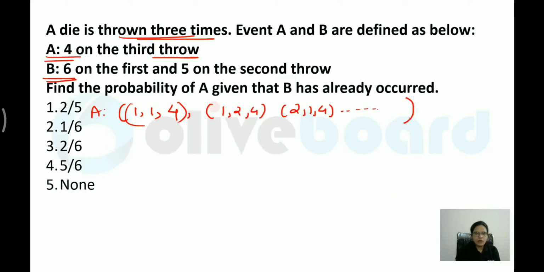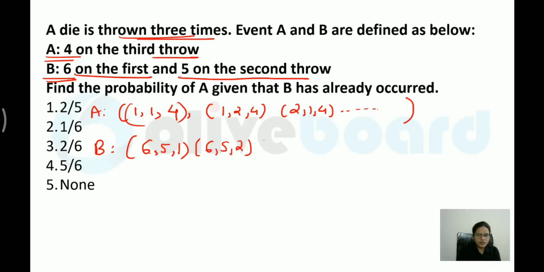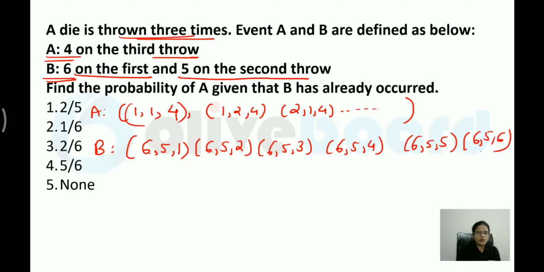Now, what is event B in this case? 6 on the first throw, 5 on the second. So here there would be relatively fewer cases. 6 on first, 5 on second. The next one could be (6, 5, 1), then (6, 5, 2), then (6, 5, 3), then (6, 5, 4), then (6, 5, 5), and the last possibility would be (6, 5, 6). Now they are telling you to find the probability of A given that B has already occurred.